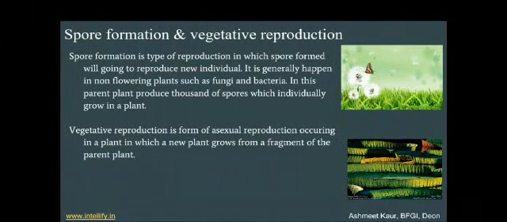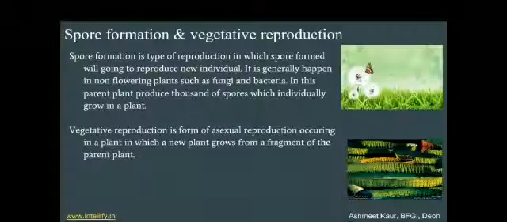Next is vegetative reproduction. It is the form of asexual reproduction occurring in plants in which a new plant grows from a fragment of the parent plant. As we can see in the case of rose, if we cut the stem and sow it in soil, it will develop into a new rose plant. So this is how vegetative reproduction happens.